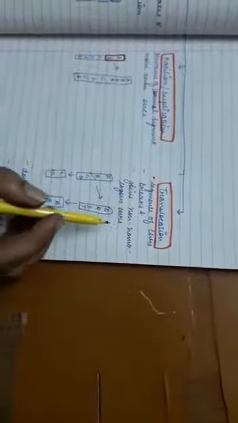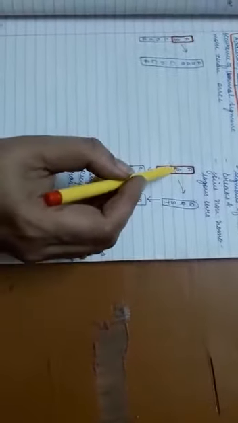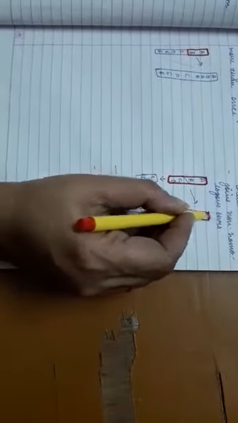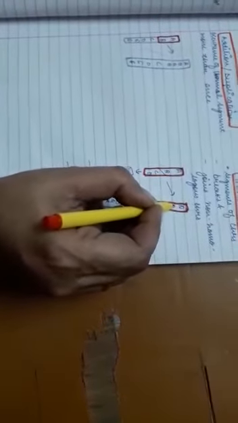Now translocation. In translocation, say we have one chromosome on which the sequence of genes is A, B, C and D. And we have another chromosome where the sequence of genes is Q, R, S, T. Now a breakage occurs at this point.